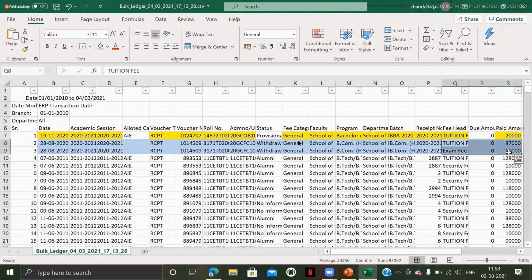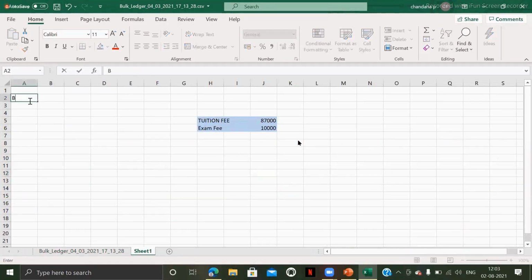This is very important. Basically there are 8 database tables. One is branches. The second one is fee category. And the third one is fee collection type.